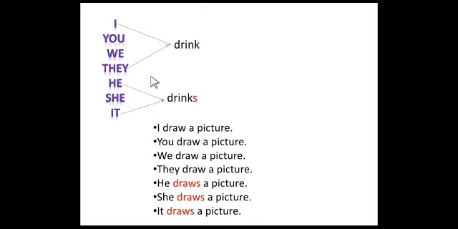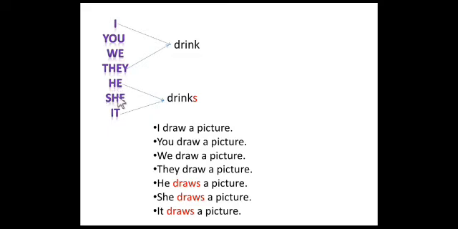Here he, she, it are the third person singular. He refers to only one person, it may be a boy or man.